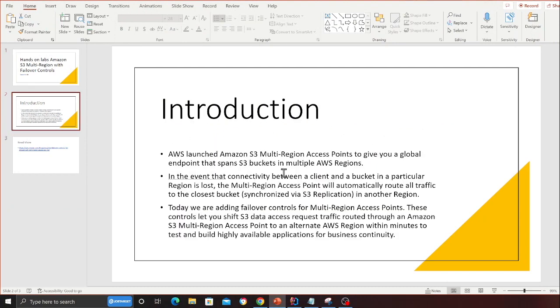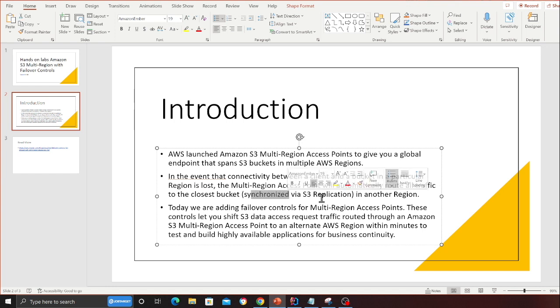AWS launched Amazon S3 Multi-Region Access Points to give you a global endpoint that spans S3 buckets in multiple AWS regions. In the event that connectivity between clients and a bucket in a particular region is lost, the Multi-Region Access Point will automatically route all the traffic to the closest bucket, synchronized via S3 replication, in another region.